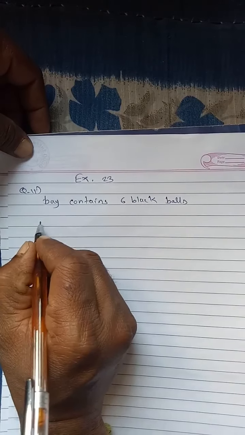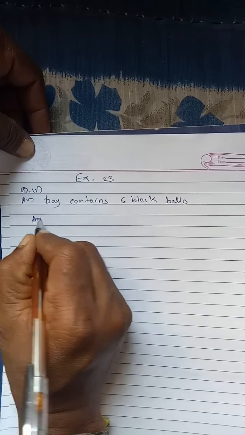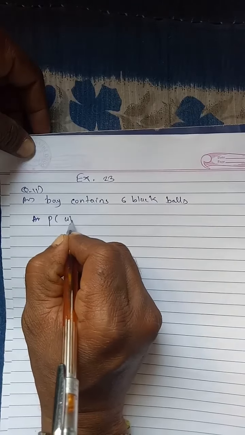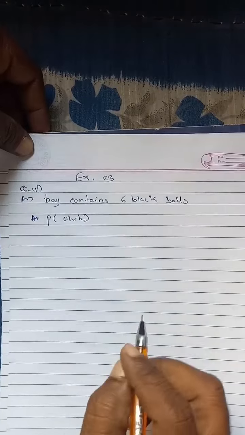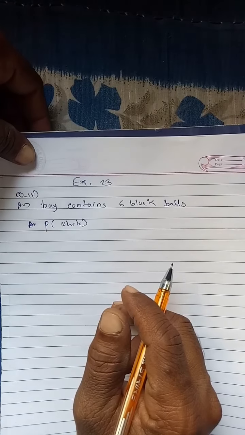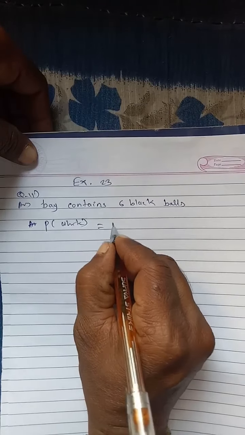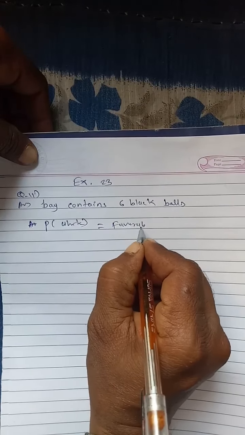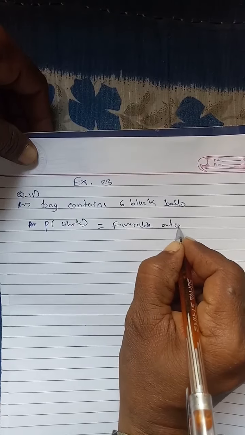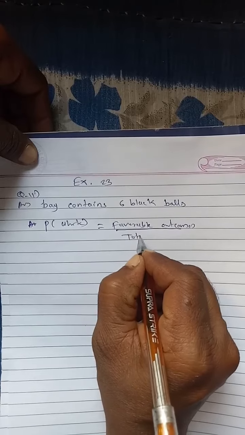First we have to see the probability for the white ball. We have to find favorable outcomes upon total outcomes.